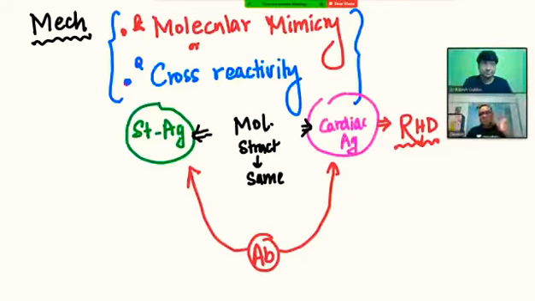This is a very important MCQ which the examiner will be asking: what is the mechanism of infection induced autoimmune disorder? Remember, it is not only for rheumatic heart disease, for all such conditions you have to remember it is an autoantibody response, where molecules are mimicking and there is cross reactivity between the antigens, and the antibody will be damaging both.